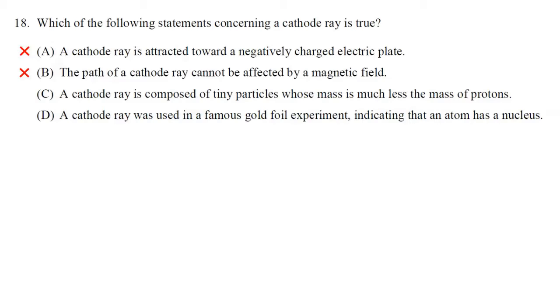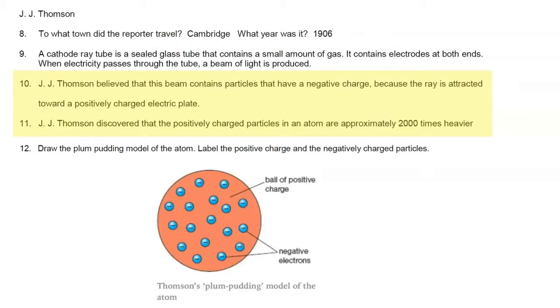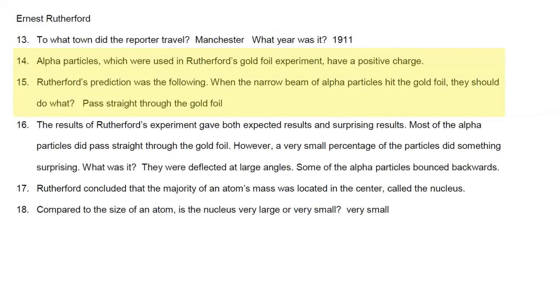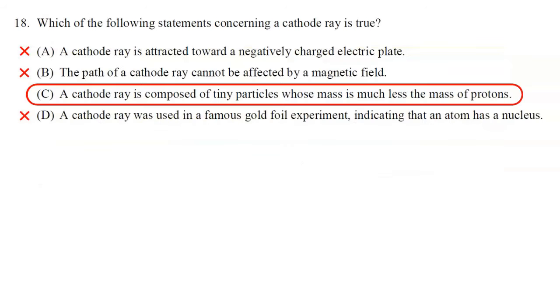So choice C says a cathode ray is composed of tiny particles whose mass is much less than the mass of protons. So that's consistent with the plum pudding model of the atom, in which the positively charged particles are much, much heavier than the negatively charged particles. And as far as choice D, about using it in the famous gold foil experiment, in fact, no. Rutherford used alpha particles, not cathode rays, to do his famous gold foil experiment. So the correct answer to number 18 is C. A cathode ray is composed of tiny particles whose mass is much less than the mass of protons.